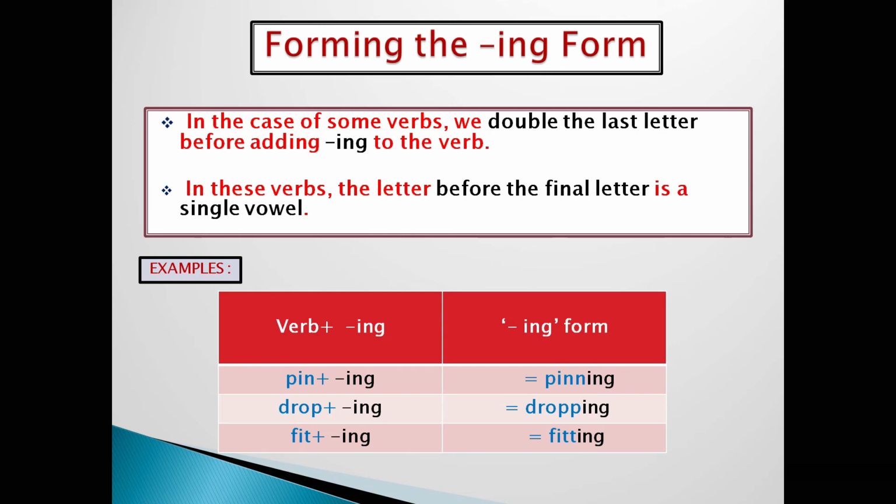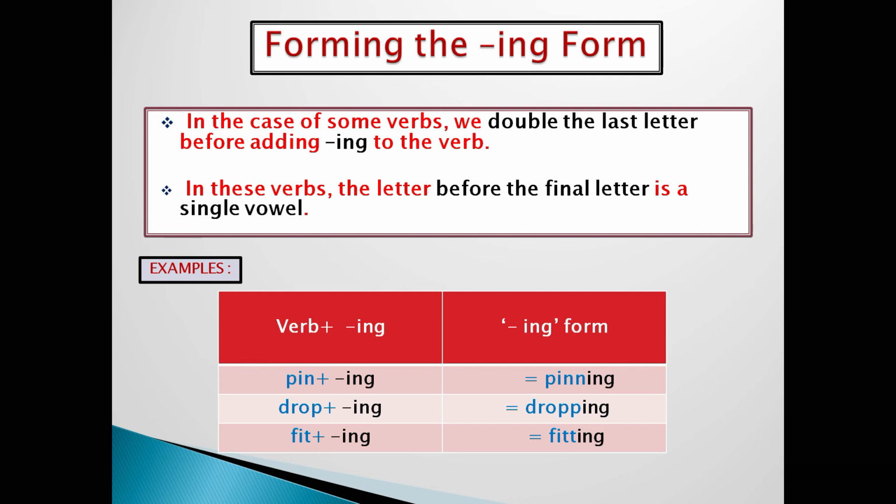Forming the ing form. In the case of some verbs, we double the last letter before adding ing to the verb. In these verbs, the letter before the final letter is a single vowel. See, in these examples, pin. In this pin, before n you can see there is a vowel, I. So in this case, we are adding ing to pin and we are making it pinning. We are doubling the last letter, that is n.